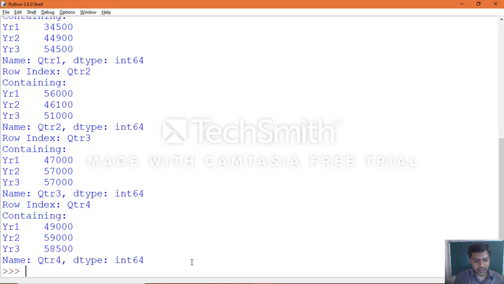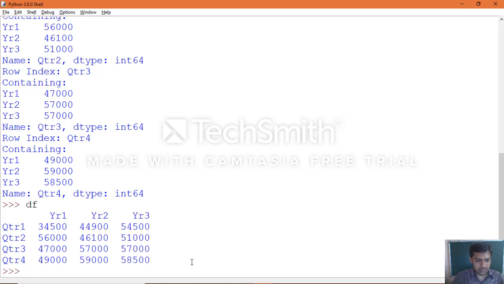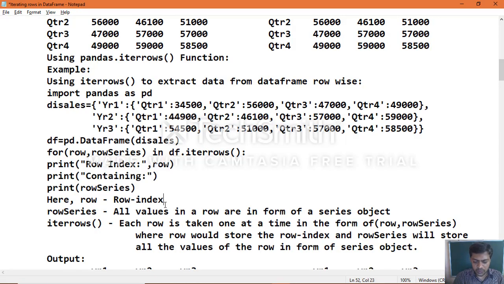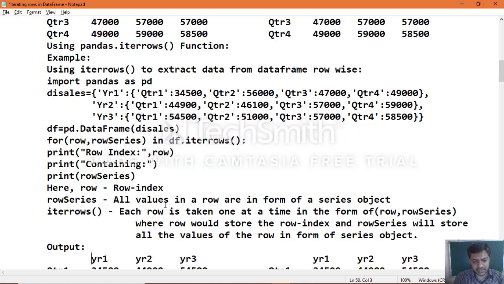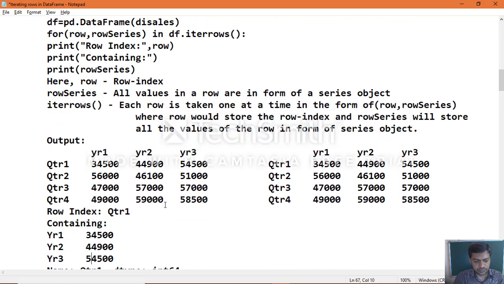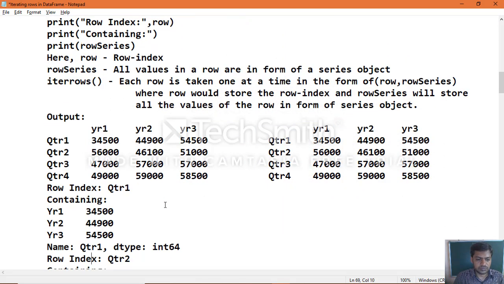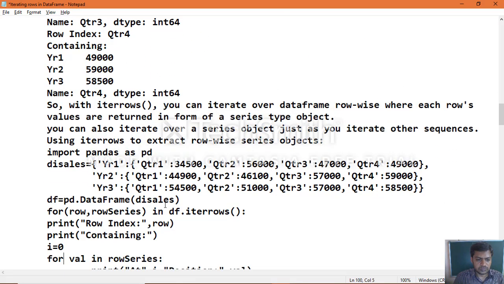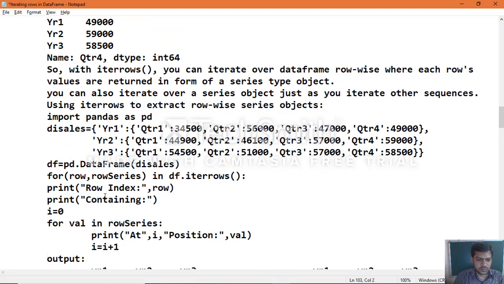Now in the same manner, you can print again the data frame which you want. Then apply position wise. Now we are going to apply position wise how we can take the data. Position wise, just apply now.